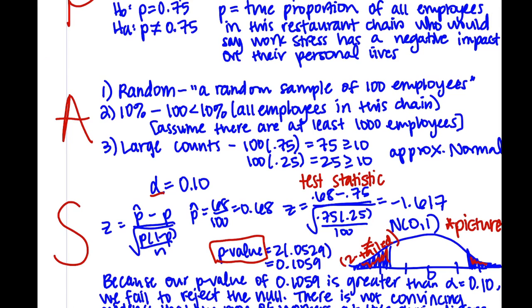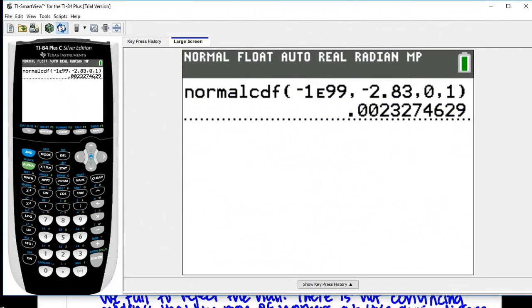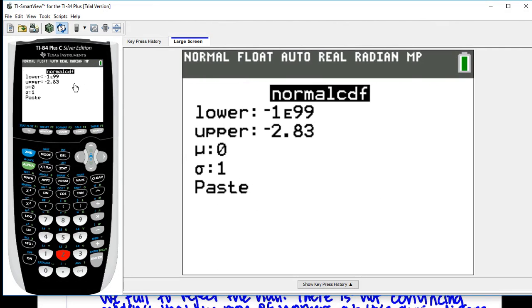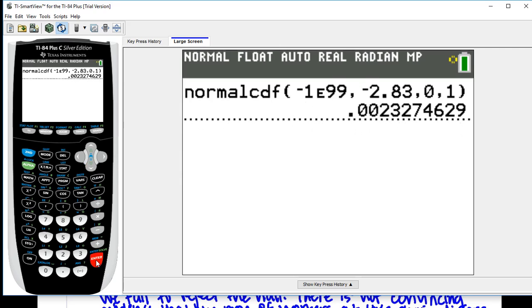What I did, I'll show you in the calculator, was because I got a negative z-score, I did 2nd VARS, 2. And for negatives, I leave the negative infinity, then I put my z-score at negative 1.617. It's a z-score, so I leave that 0 and 1 there. And then paste.